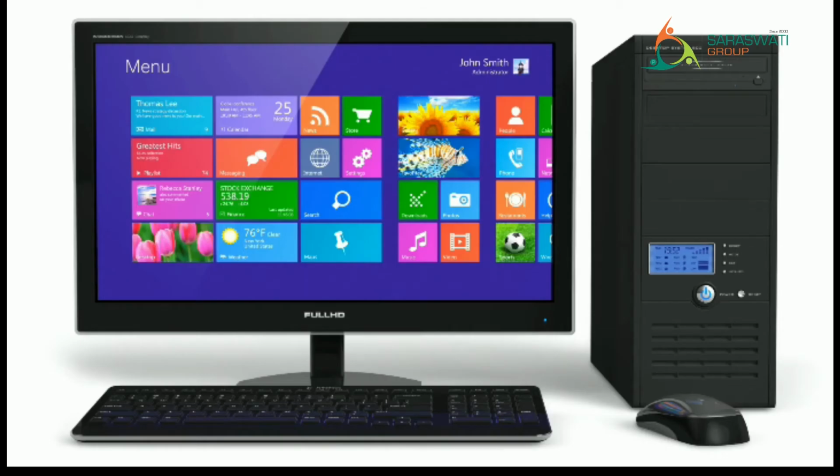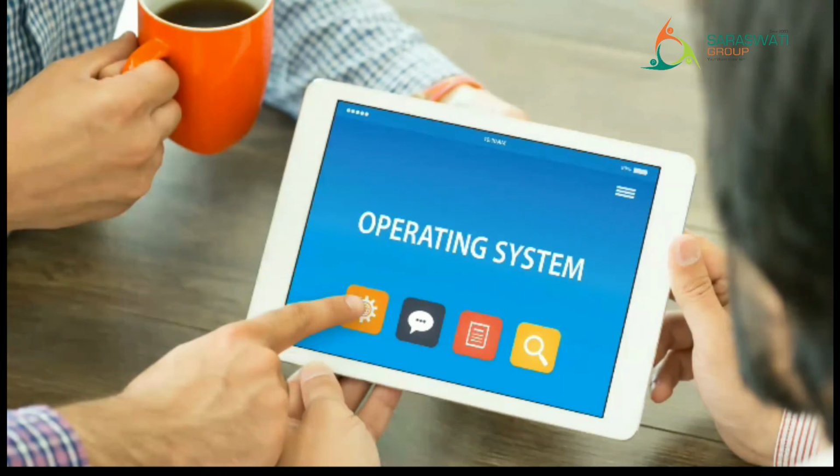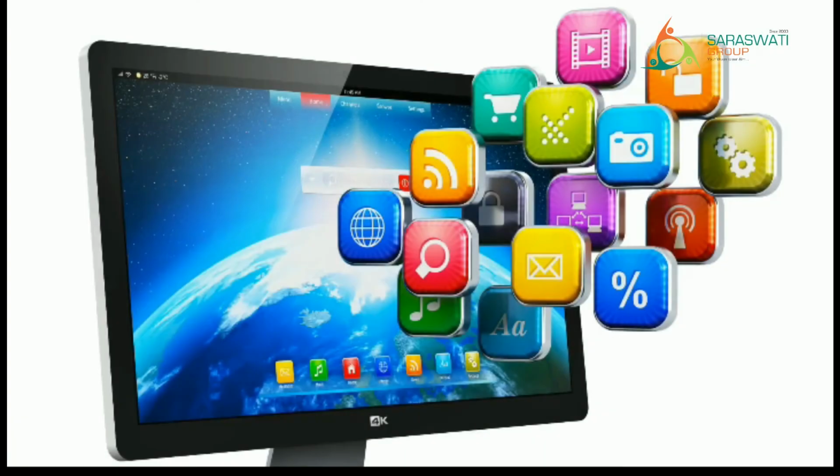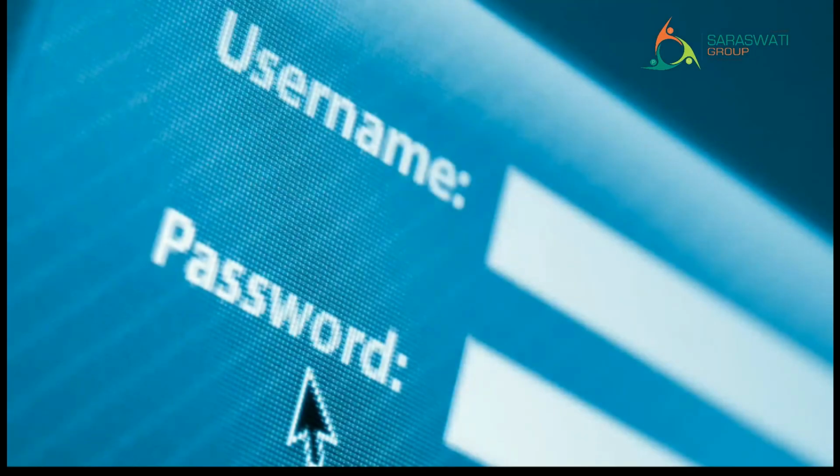Windows operating system was developed by Microsoft Corporation to run personal computers. Microsoft Windows is one of the most popular operating systems. It is based on GUI, graphical user interface. It has small pictures called icons, using which we can carry out tasks on a computer by clicking, pointing, or dragging the icons. After switching the computer on, Windows OS gets loaded and a login screen appears.